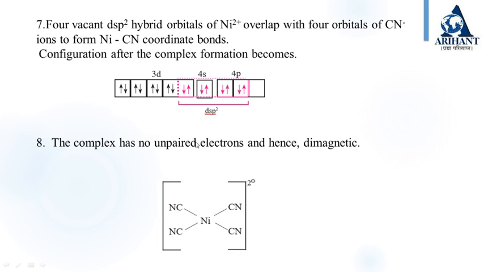If it has unpaired electrons, then it will be paramagnetic. So here there are no unpaired electrons, so it will be diamagnetic. Remember this.